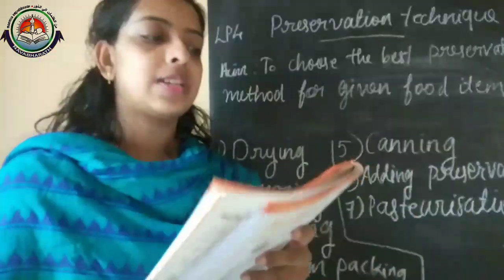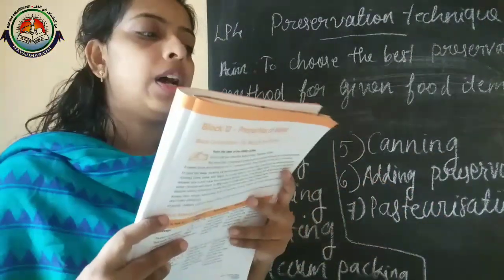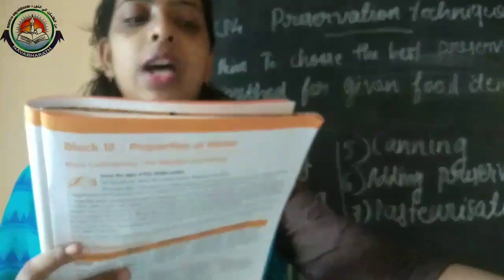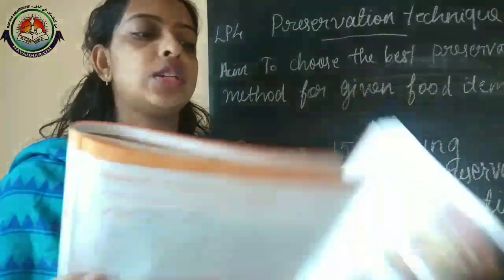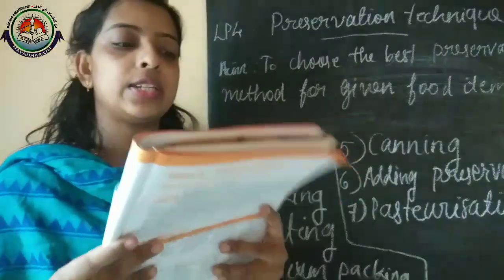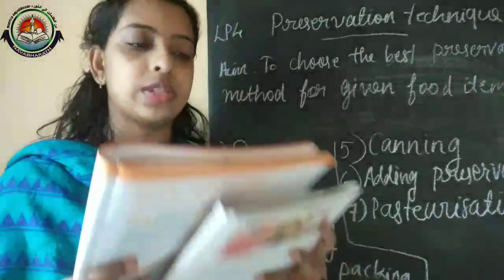Now we can discuss our workbook S4. In the first one, name any two food items that can be preserved by salting. Salting, we already discussed, is for lemon, mangoes and so on.